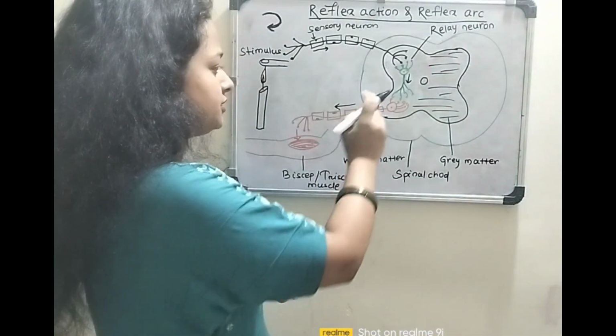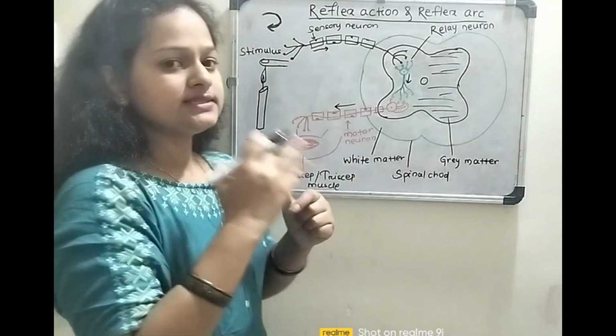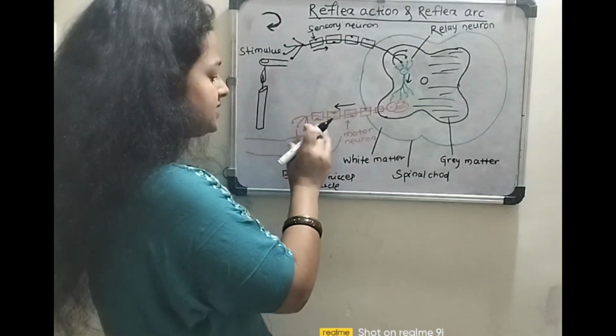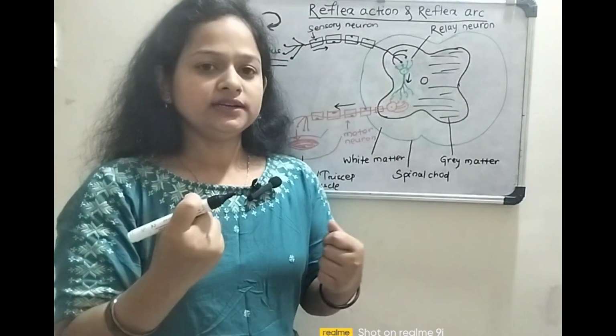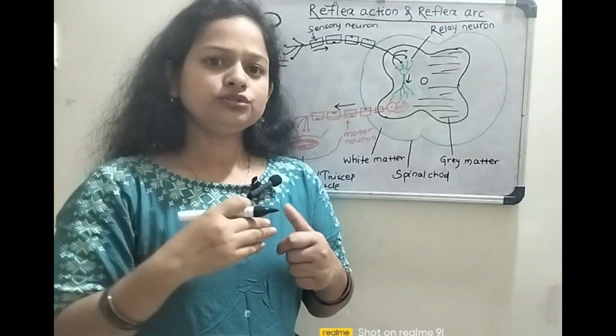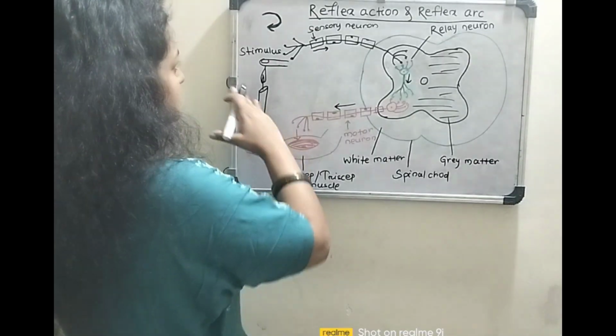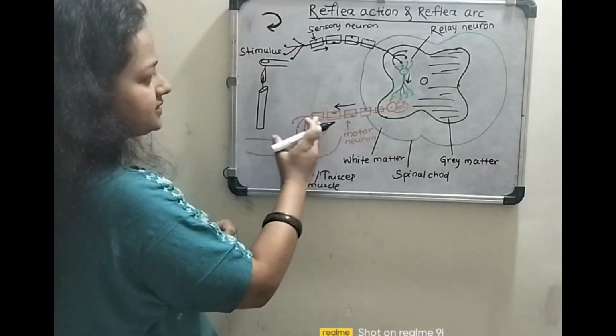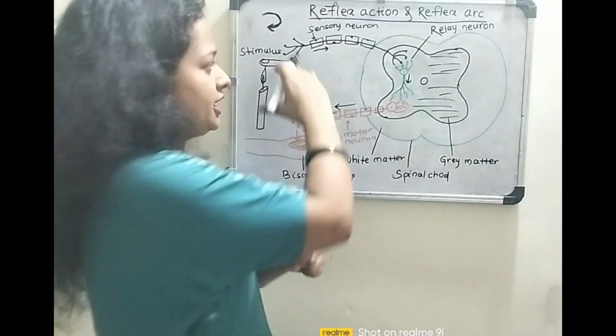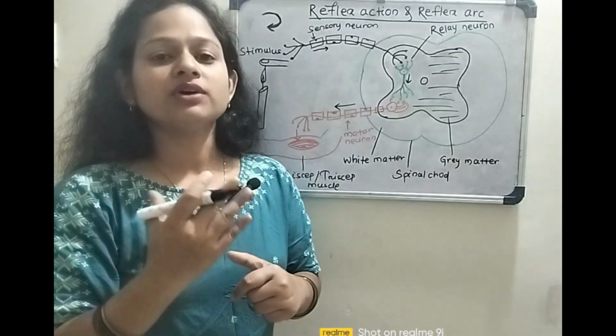So after the sending of this impulse, the biceps and triceps will contract and move to perform the actions.